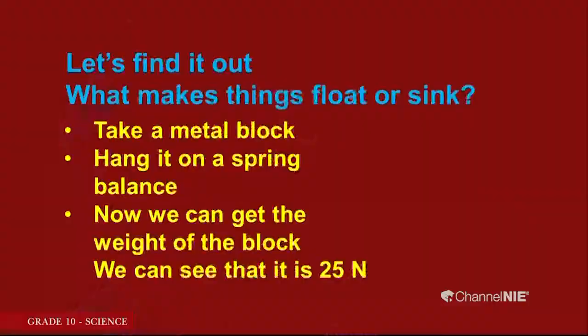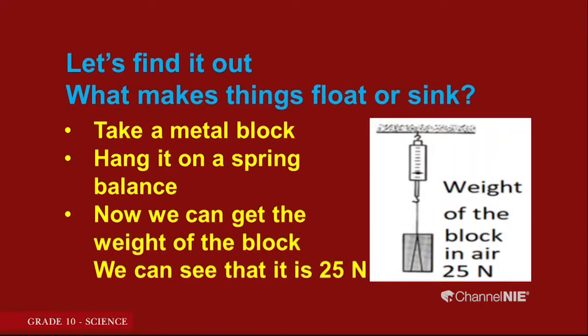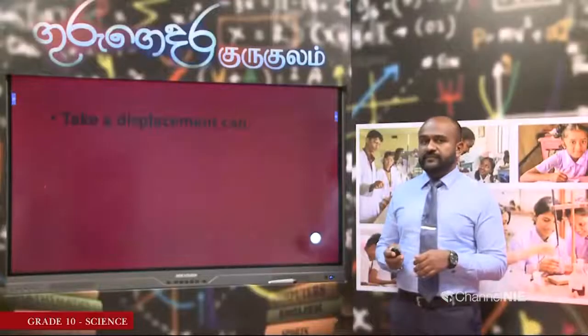You have to take a metal block and hang it on a spring balance. By hanging the metal block on the spring balance, we can get the weight of the metal block. Here I show you an example. You can see that once we hang the metal block on the spring balance, the weight of the metal block is 25 Newton. Now let us see what we have to do next.